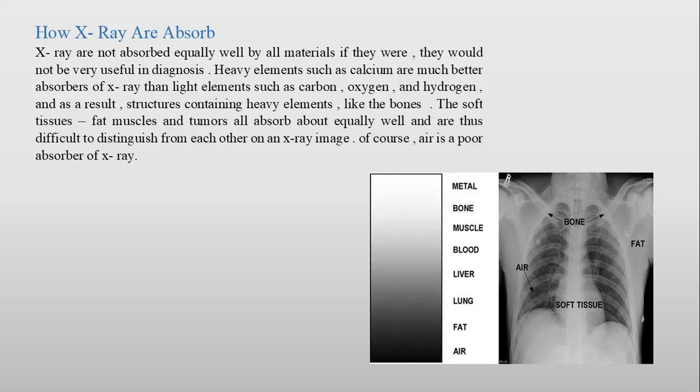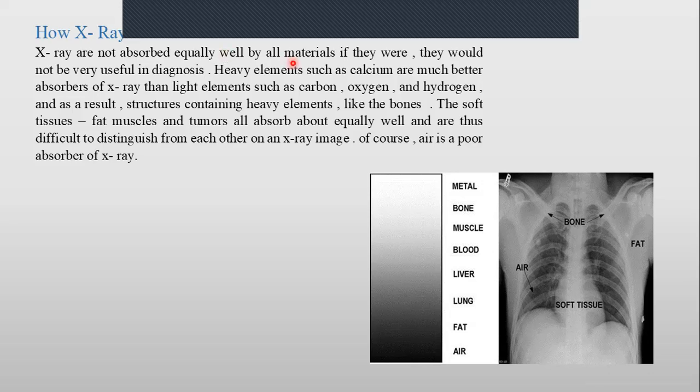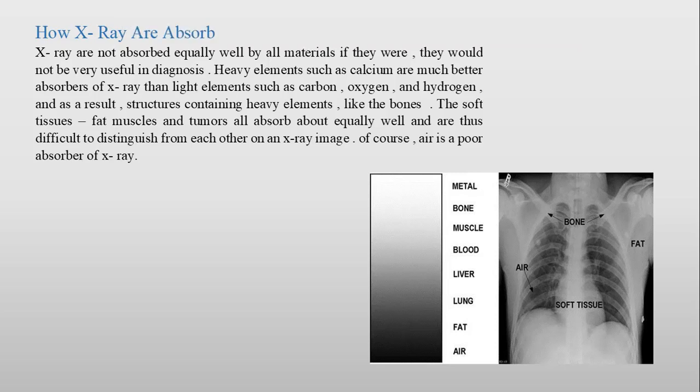First of all, X-ray will not be observed equally well in all materials. So the materials that have a higher density will be observed well in X-ray. For example, any metal inside your body can appear as white in the X-ray image because it's well observed using X-ray. The bone as well. This is why the bones and the teeth have white shapes, because they are observed well in the X-ray.